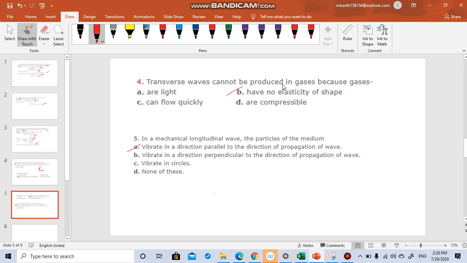Transverse waves cannot be produced in gases because gases are light, can flow quickly, and are compressible. If they are compressible, they are good for longitudinal waves. Remember that piston example? There, the air is compressible, which is why a longitudinal wave is produced in it.